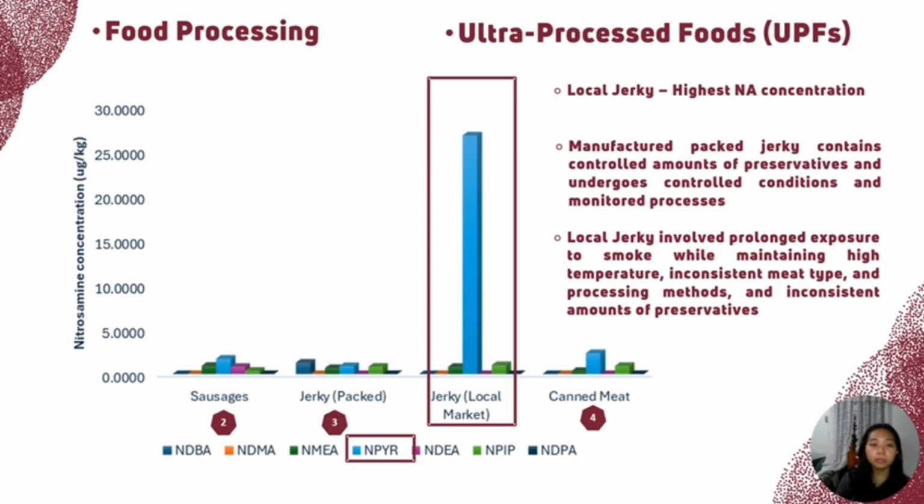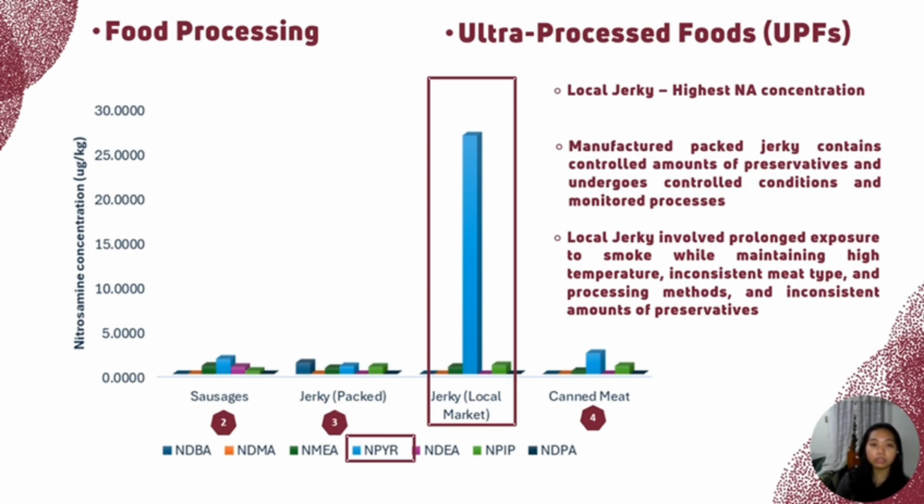Process methods such as dehydration, cooking temperature used, and searing time are the reason why the jerky sample contained the highest nitrosamine accumulation. There are two types of jerky here: the classic jerky sold in the local market and the packed jerky sold in convenience stores and supermarkets. The manufactured packed jerky contains a controlled amount of preservatives, which are within the standard limit set by the government. Moreover, it undergoes controlled conditions and a monitored process, ensuring better quality of the product.